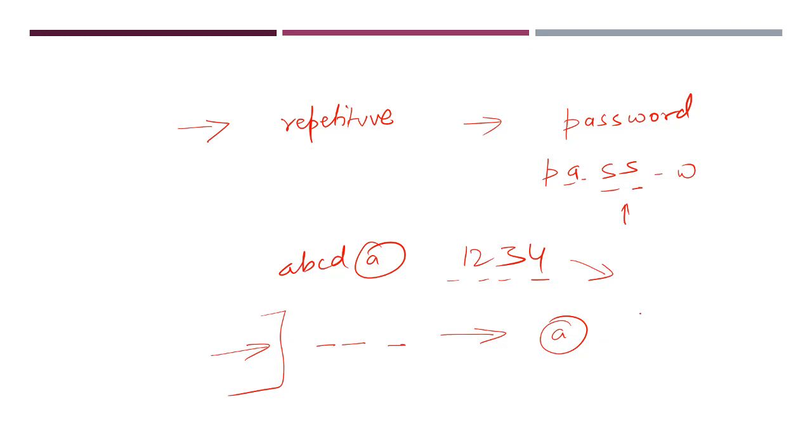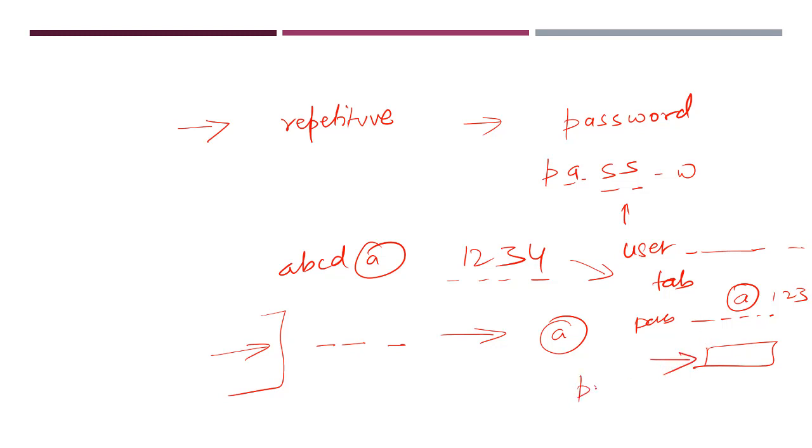So also you can see, let's say you are typing your username here. After typing the username, you press the tab key so that you can go to the password section. Now you type your password, you give a symbol at the rate and then 123, and then you press the enter key. So any number of keys pressed before enter may represent a password being typed, and that is how the hackers operate. They know that as and when the enter key is typed, the user is logging into something. Enter can be used in many different things, but here there is a chance, and even if there is only a chance, that is what the hackers utilize.